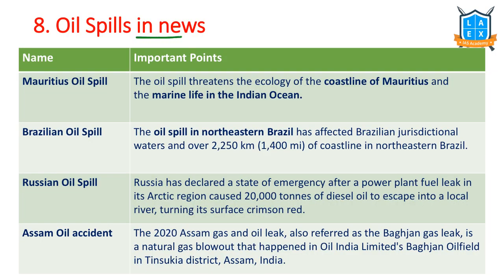The next important area of disaster is oil spills. Oil spills in the news: Mauritius oil spill, Brazilian oil spill, Russian oil spill, Assam oil and gas leak. Recently the Mauritius spill happened near the Mauritius coast, and the marine life in this region got impacted. We are going to look at it in a little more detail. Now let us see the four important ones and then go through each of them. Brazilian oil spill, northeastern region. Russian oil spill, which has impacted the Arctic region. Very important. And in Assam, an oil and gas leak has happened recently.